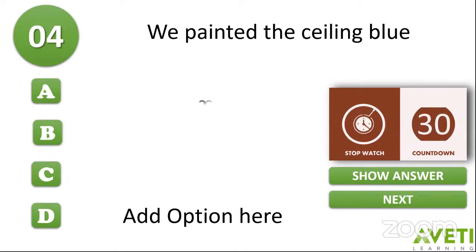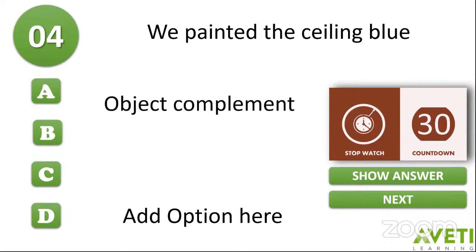All right. So the right answer is, children. Here it is again an object complement because we are talking more about the ceiling. Ceiling means roof. So how is the ceiling? The ceiling is blue. Hence here blue is your complement and it becomes an object complement.